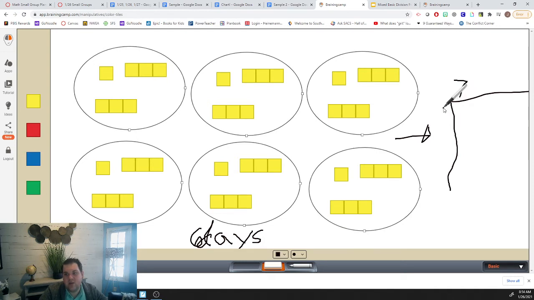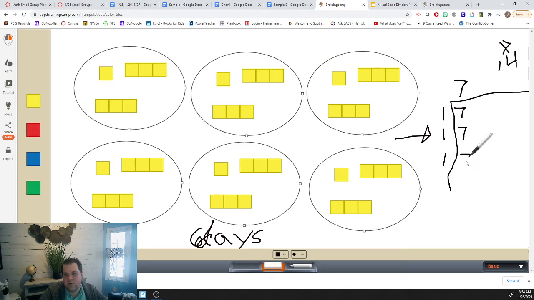So if I start with 1 day, I know that's 7 miles. So now I've got 7 in my array. Then I have another day, 7 miles. Keep going. Now I have 14.